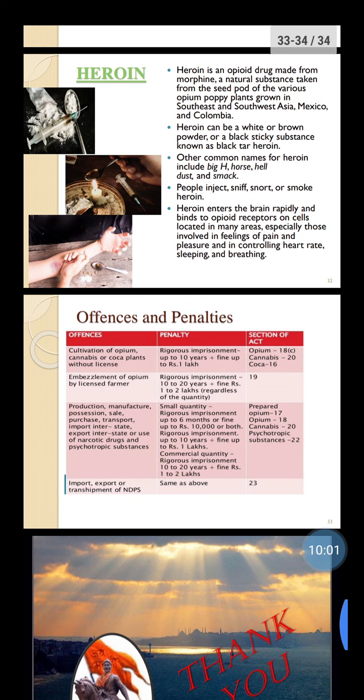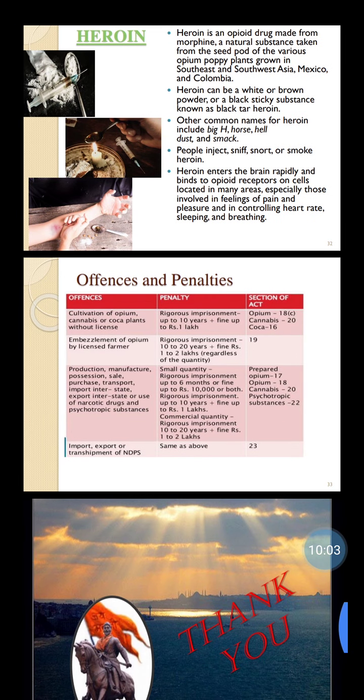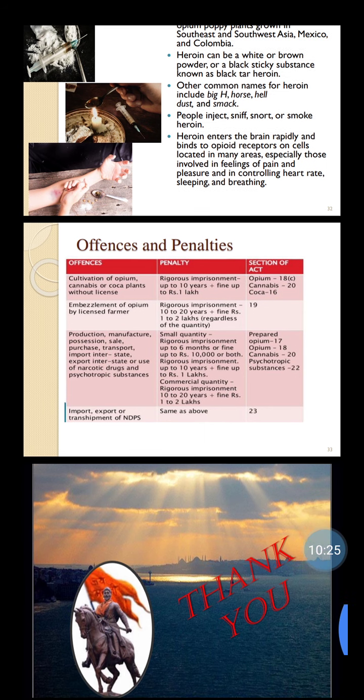Last, that is the offenses and penalties of this act. First, cultivation of opium, cannabis, or coca plant without license. Penalty: rigorous imprisonment up to 10 years plus fine up to 1 lakh. Then, embezzlement of opium by licensed farmer: rigorous imprisonment 10 to 20 years plus fine up to 1 to 2 lakhs regardless of quantity.